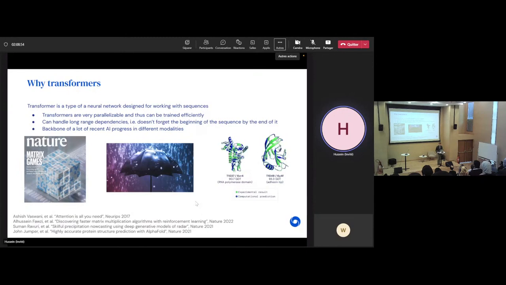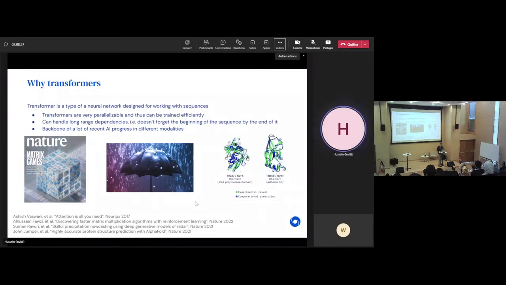Learning right now, so it's worth learning about. The two main reasons why people care about transformers is because they, first of all, are reasonably fast to train. So if you have a lot of data and a lot of compute, then probably transformers are your best choice because they're parallelizable during training.